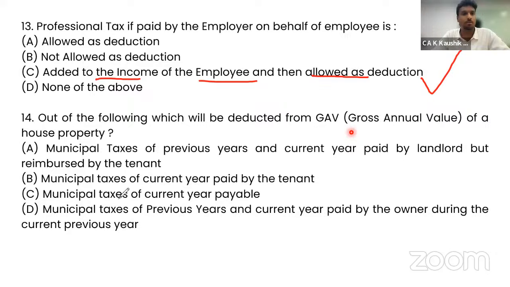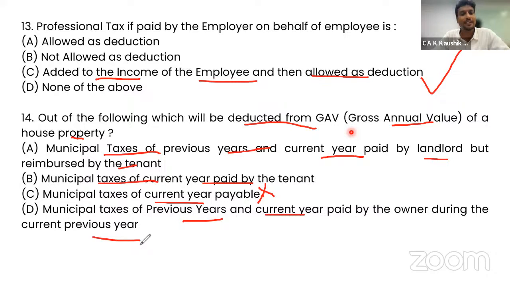Question number 14. Out of the following, which will be deducted from gross annual value of the house property? Municipal taxes of previous year and current year paid by the landlord but reimbursed by the tenant. Municipal taxes of current year paid by the tenant. Municipal taxes of current year payable. This is not paid, so definitely when it is payable, it is not allowed. Municipal taxes of previous year and current year paid by the owner during the current previous year. This is something that you will have to consider.